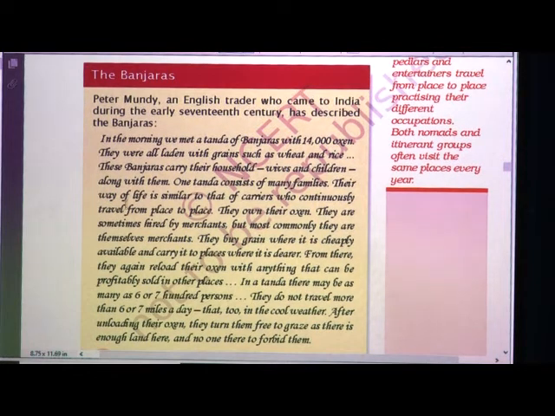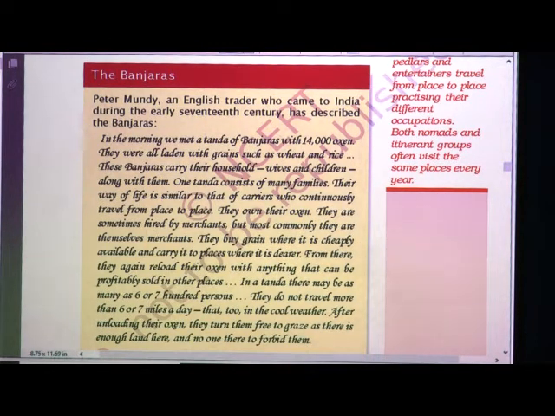So, here the description is given about Banjaras, how they travel from one place to another and what they carry, and they travel along with their wives and children. And in a Tanda, how many families are there? They travel with their oxen, okay,